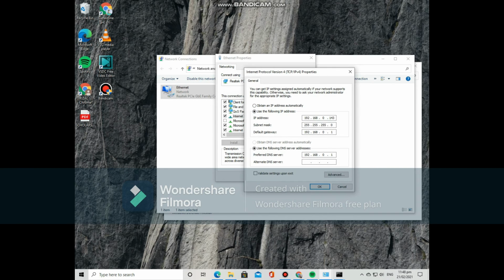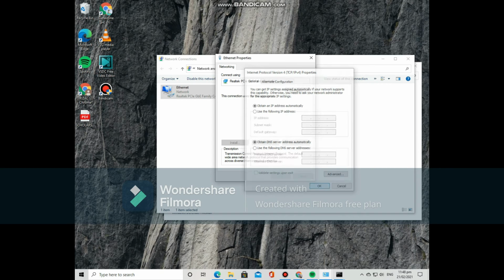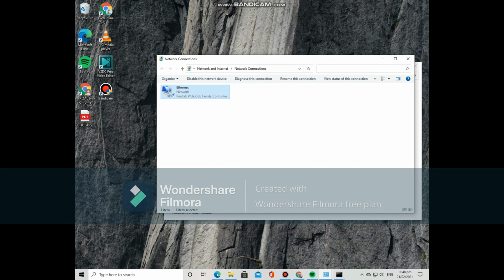And now as you can see, I am using the static one which I assigned earlier. And for it to come back to a dynamic IP address, just click obtain an IP address automatically. And then also obtain the DNS server address automatically. Then click OK to apply the changes. Okay. My internet connection came back again.